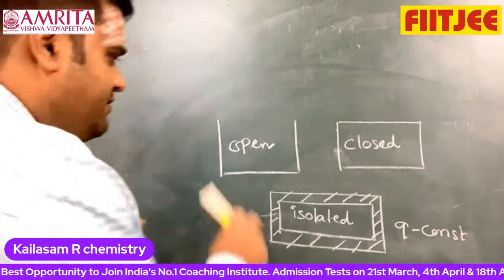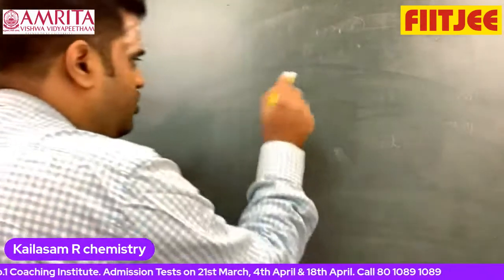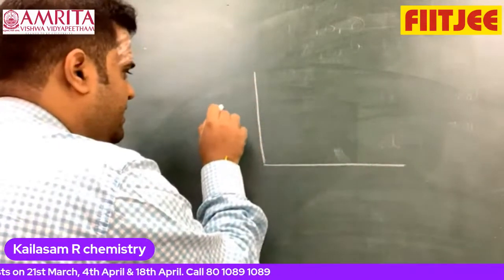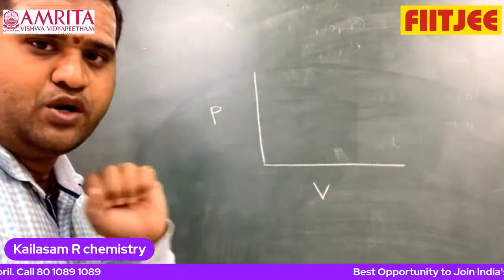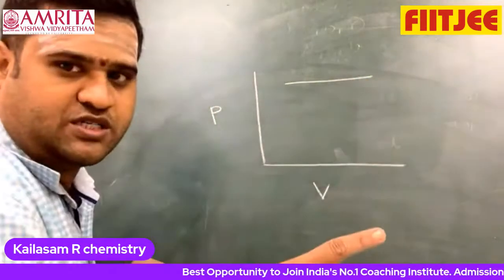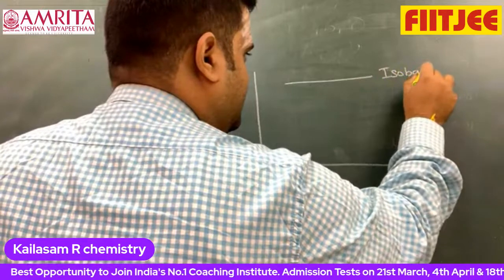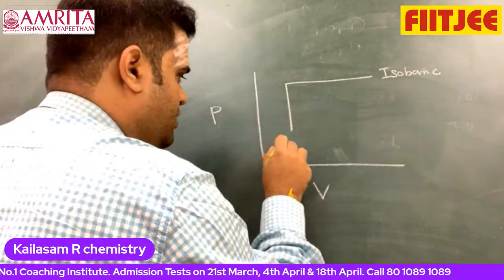I can say that, listen, in this case, now I go for a gaseous molecule. I am going with the PV graph. We have learned already. Look at this PV graph. There are four important processes. I can write this is pressure constant. When pressure is constant, it is called isobaric process. And here the volume constant is called isochoric process.